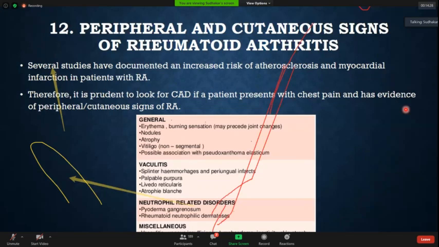These are all the general examination findings. I think from our medicine days, we know all these findings. I won't go into the detail.